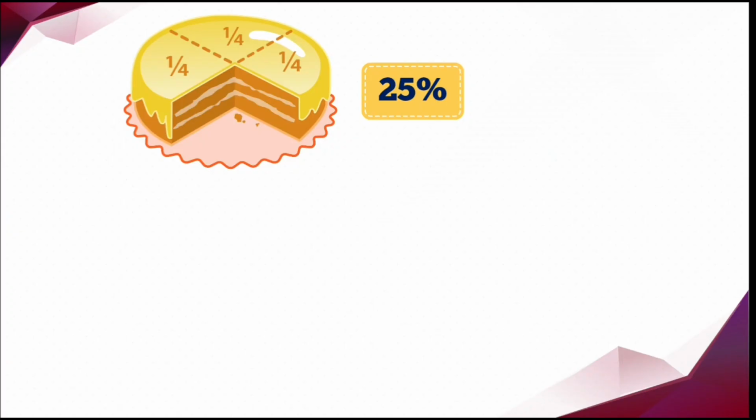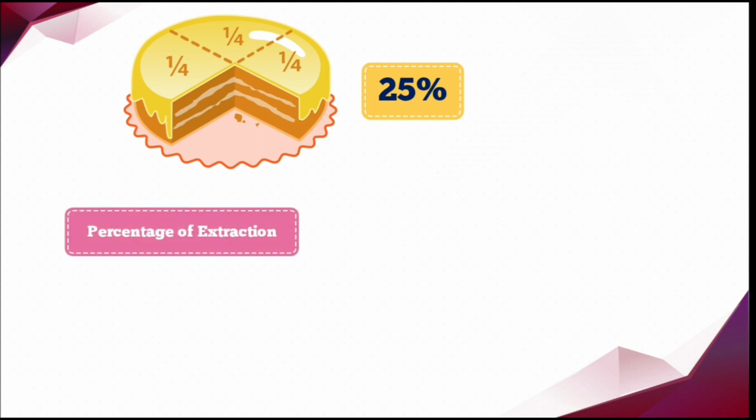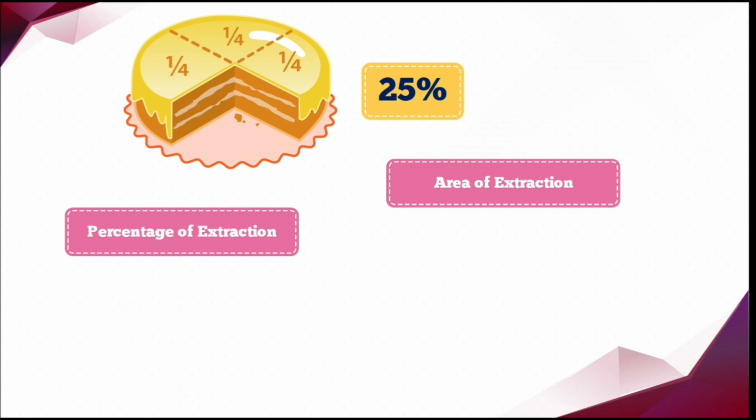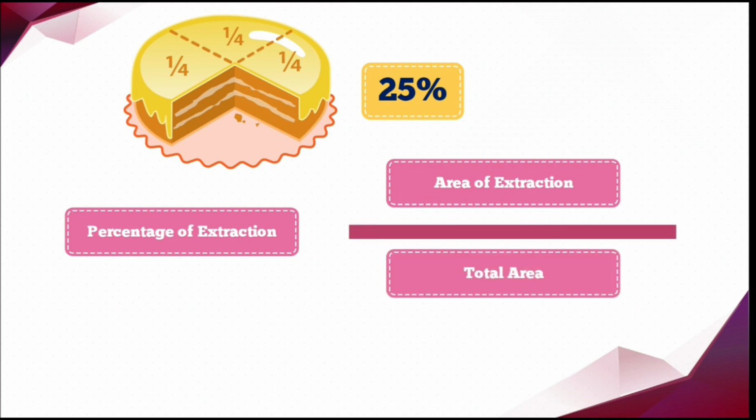Now, can you remember the basics which I have explained earlier? Our percentage of consumption is number of parts you have consumed divided by total number of parts. Same like that, our percentage of extraction is equal to our area of extraction divided by total area. We know that our percentage of extraction is 30%.